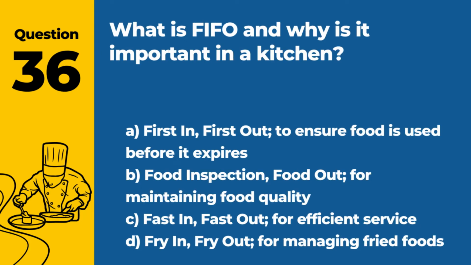Question 36. What is FIFO and why is it important in a kitchen? A. First in, first out, to ensure food is used before it expires. B. Food inspection, food out, for maintaining food quality. C. Fast in, fast out, for efficient service. D. Fry in, fry out, for managing fried foods. Answer. A. First in, first out, to ensure food is used before it expires. FIFO helps in managing food inventory and safety.